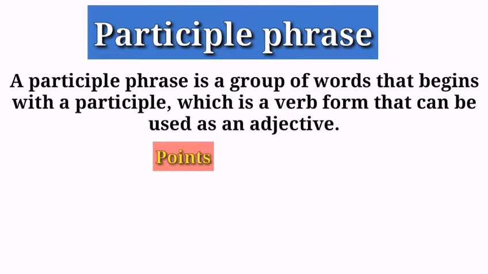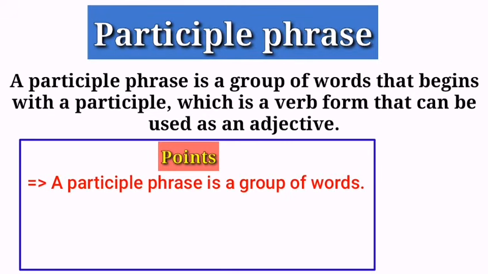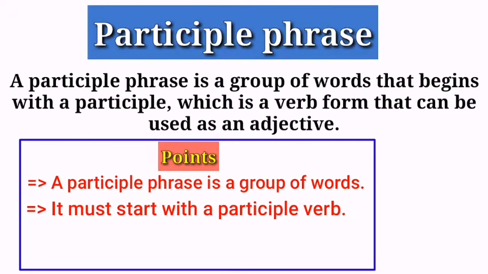Well, if you want to identify a participle phrase, then keep in mind these points. The first one is: a participle phrase is a group of words. It means that a participle phrase is always the combination of many words, like there must be a participle verb and related words. The second point is: it must start with a participle verb. Simply, it means that a participle phrase will start either with a past participle verb or a present participle verb.